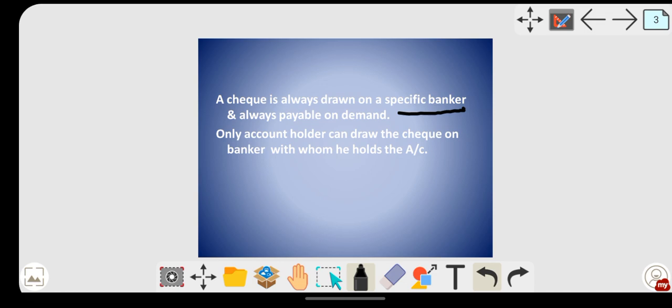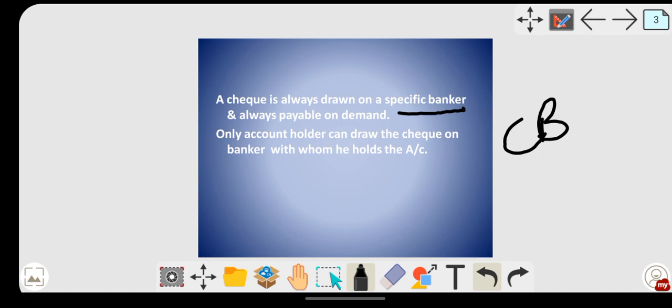On a specified banker. Each and every bank has its own format of check. The check of SBI is different, the check of Canara Bank is different. They have their own printed format, and it differs from bank to bank. But whatever the requisites or items are there in the check, those remain the same; only the printed format differs from bank to bank. So it is always drawn on a specified banker and always payable on demand. On demand is simple: there is no specific time, that you have to go at 11 o'clock only. Whenever the demand is made, at that time the bank will make you the payment.